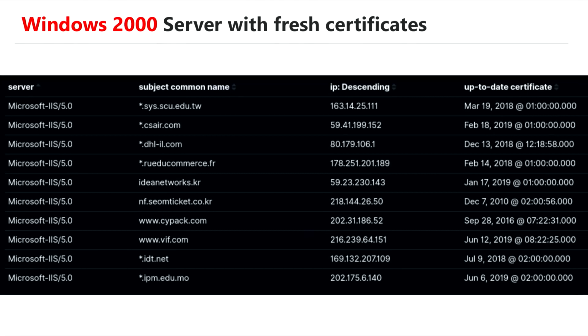People are running Windows 2000 servers, 20-year-old software, not supported for 15 or 10 years, whatever, and providing them with new certificates. And it is unbelievable for me to see that people are doing it. And it's also awesome that these Windows systems are still running, right?